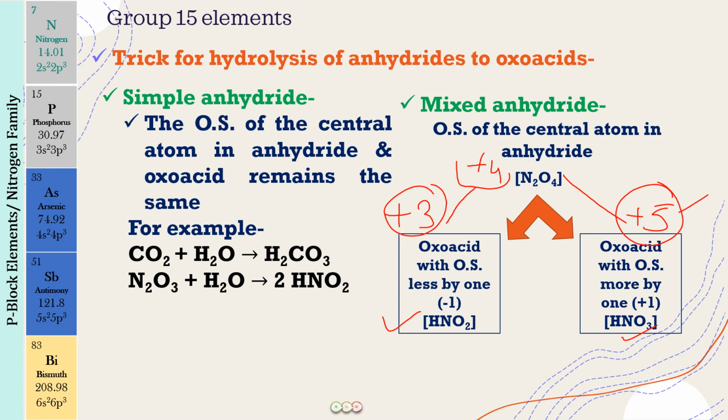Okay, and then for the simple anhydride, just add water to it. You will get the product, but just to confirm, you have to see that the oxidation state of the oxide and of the oxo acid central atom is the same. But in case of a mixed anhydride, find out the oxidation state of the central atom, do a +1 and a -1 for it, and write down the corresponding oxo acids for those oxidation states. I think this will now be easy for you. So let us now do the question.